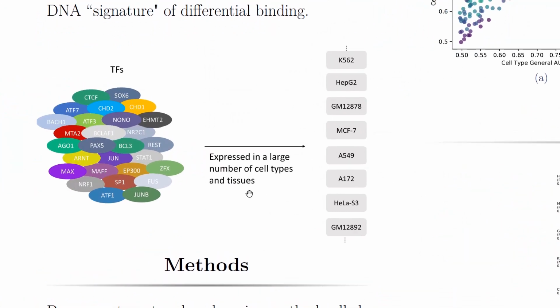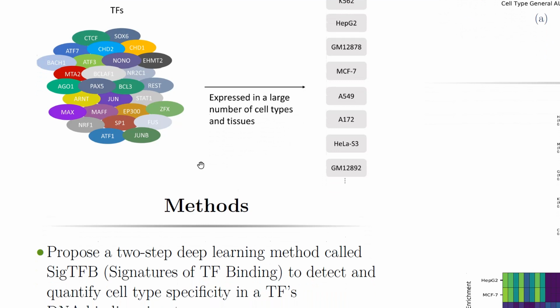As we know, we have multiple transcription factors that can bind to multiple regions along the genome and different cell types, and the difference in binding may be due to the intrinsic binding behavior of the transcription factor in question, or it could be due to other mechanisms such as chromatin accessibility, competitive binding, and alternative splicing. And these mechanisms could result in a DNA signature of differential binding. Now, we use the term DNA signature to encompass the different mechanisms that could lead to the differential binding preference of the transcription factor in question.